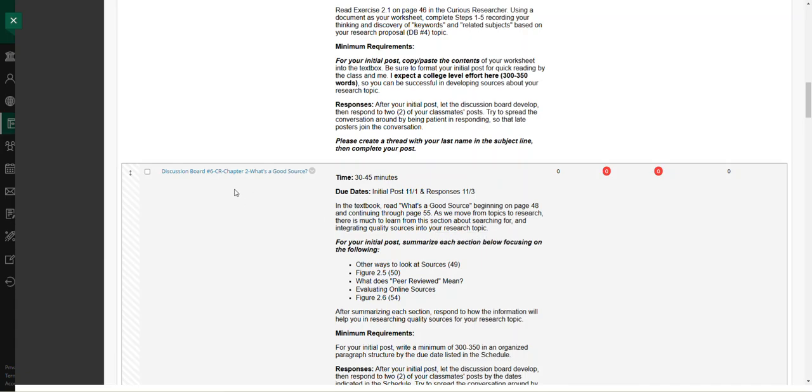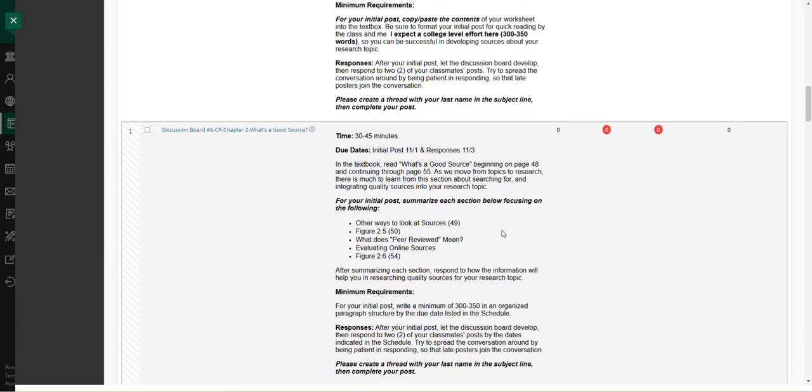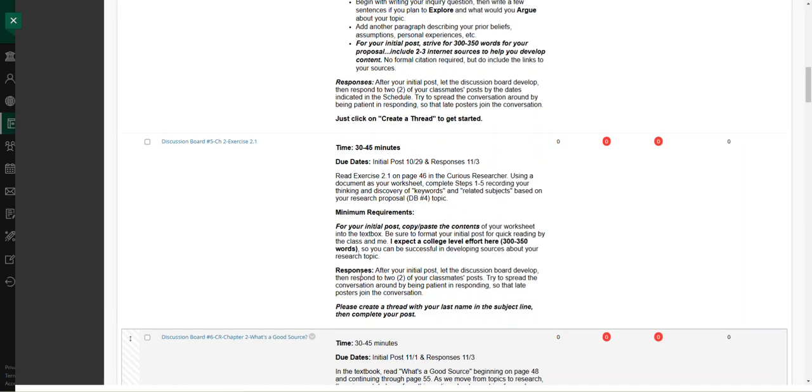And then actually in chapter 2, we're going to talk about what makes up a good source. How do we establish credibility and reliability in selecting source materials? This section's here all about selecting quality source material is important.